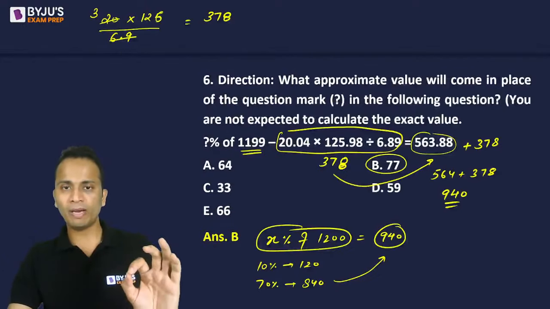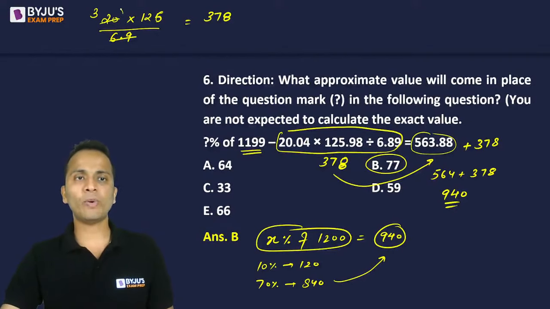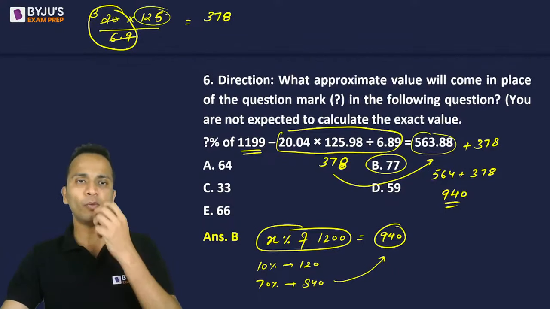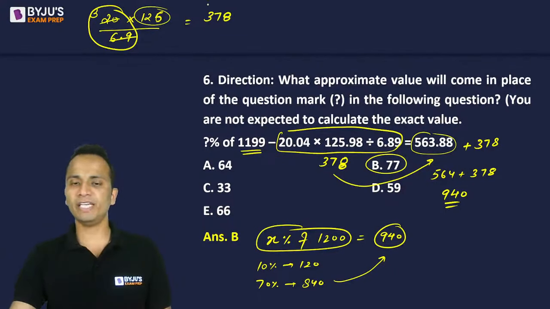Akash, I'll quickly go back to the previous one. So Akash, 20 upon 6 point something, I can write it as 3. 3 into 126 is 378. This is what I did in the previous question.